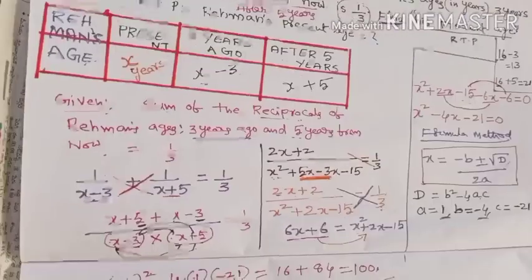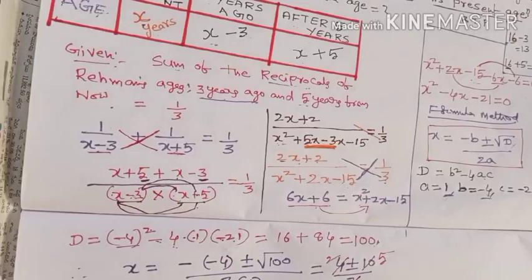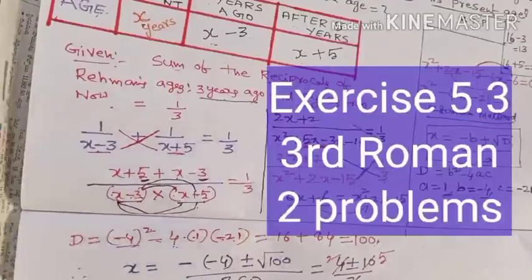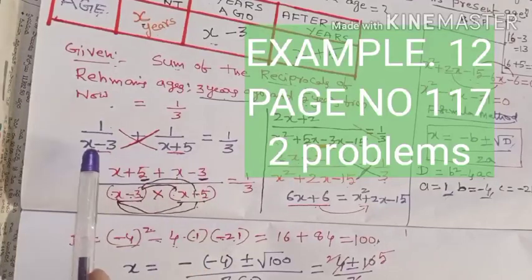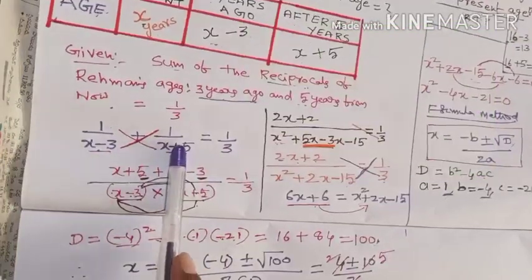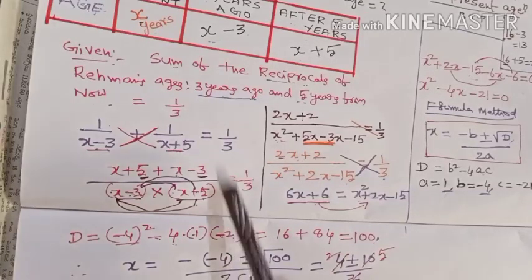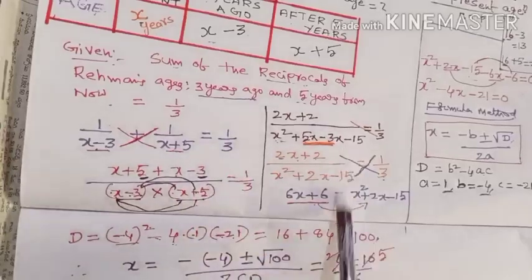So you have some problems in your textbook. In exercise 5.3, third Roman, you will get 2 problems like this, and moreover you can find 2 more problems in example 12, page number 117. Example 12 has 2 more problems like this, that means variables in the denominator. Those problems also you have to practice like this. What I have done here, you will do the same thing.